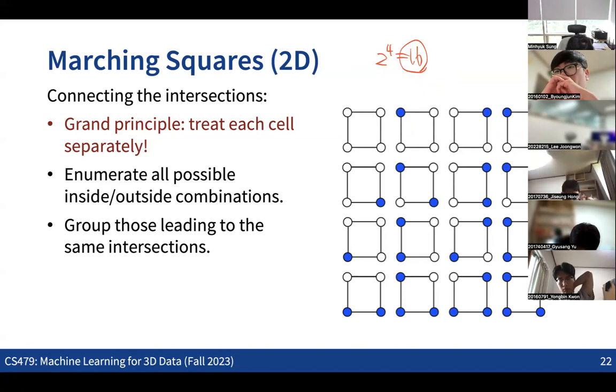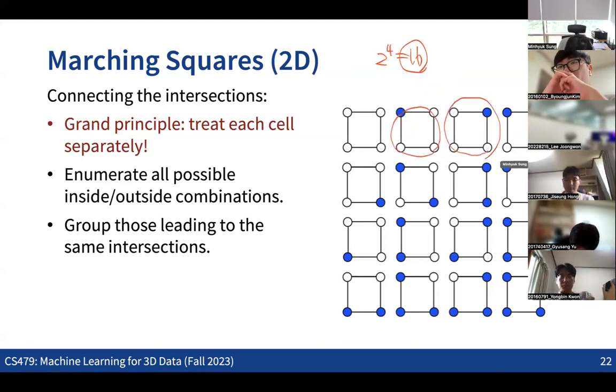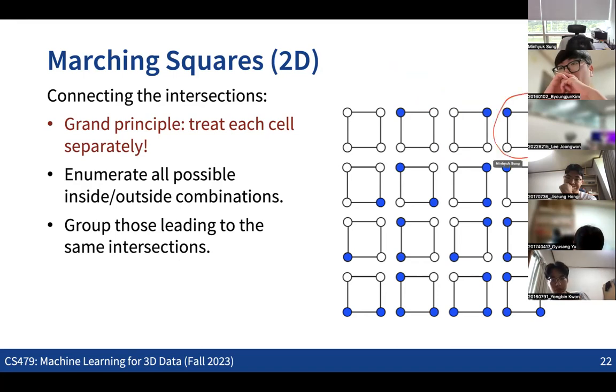For example, if you see the second case and the third case, you can see that the third one is kind of the rotation or some kind of symmetric case of the second case, right? In this case, we have the edges like this, and this is a symmetric case, having the edges like this, right? Also, if you see this case and this case, you can see that these two are just the same case, basically rotating one to the other, right? For those two cases, we're going to have the same edges like this, right?